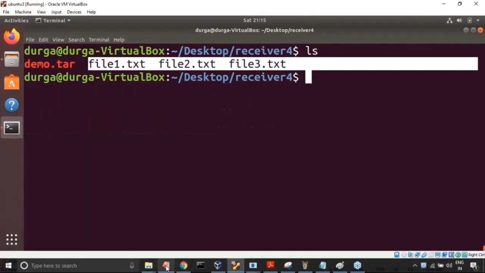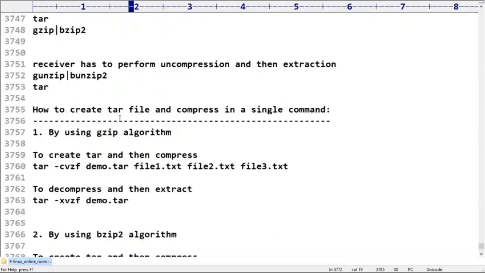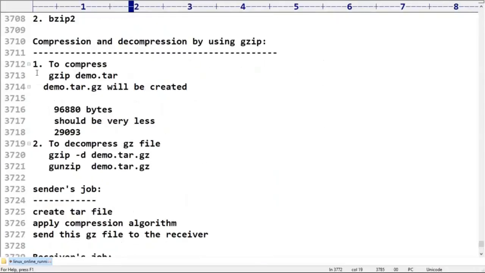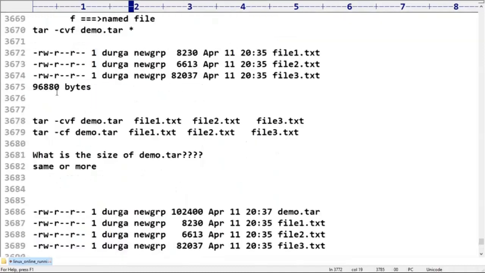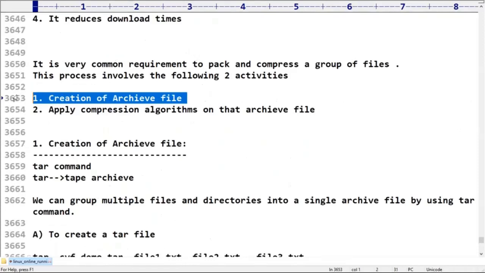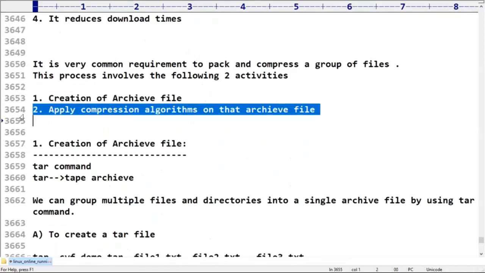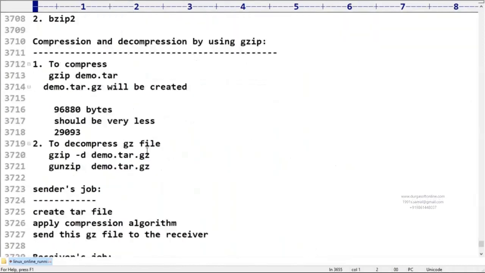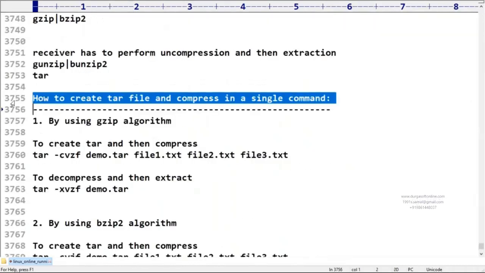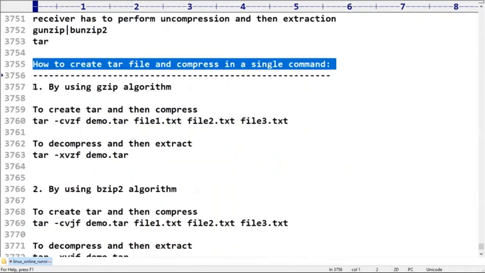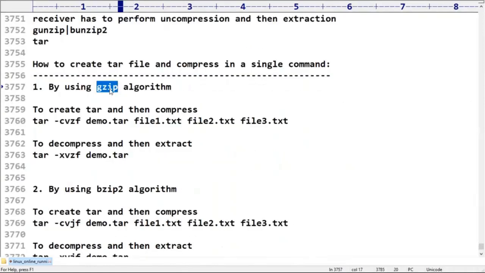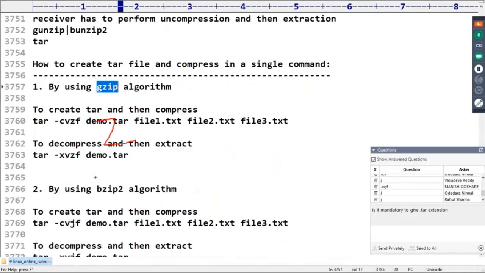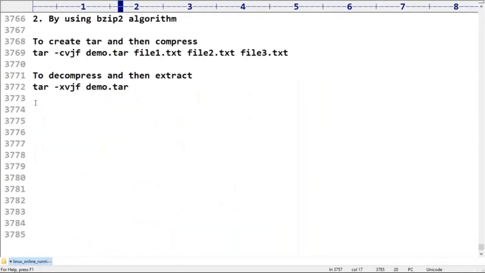Any doubt? For easy understanding, I first said we have to create a tar file and then apply the compression algorithm individually. But instead of doing it separately, it is better to combine both activities using a single command. It is clear how to create a tar file and compress it in a single command. If you are following the gzip algorithm, the z symbol is required. If you are following the bzip2 algorithm, then the j symbol is required. That's all.